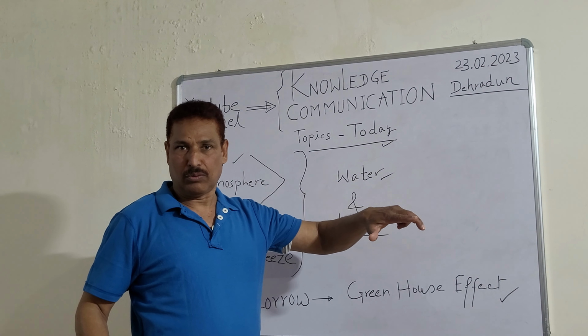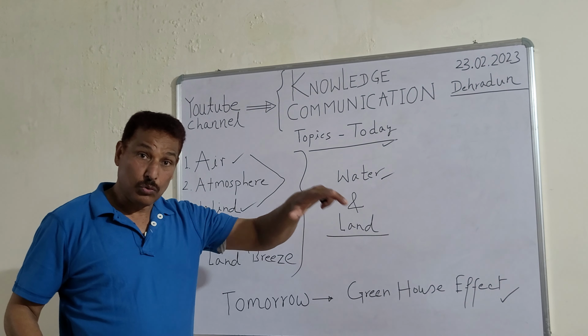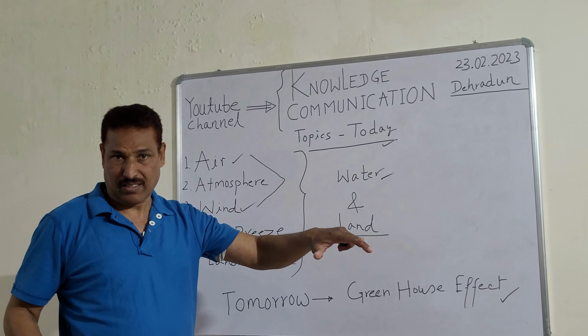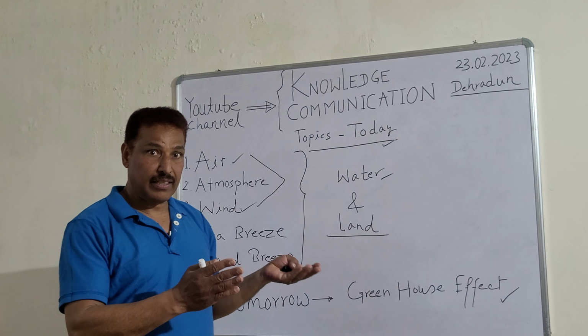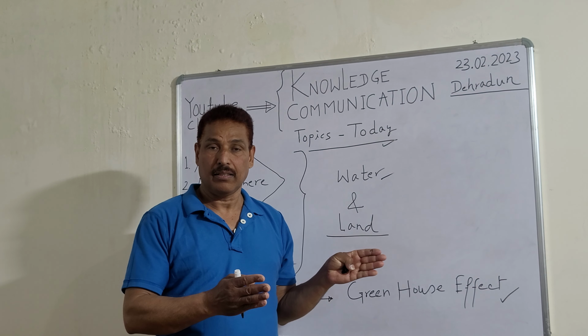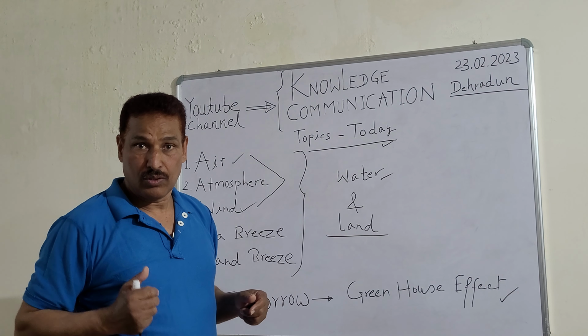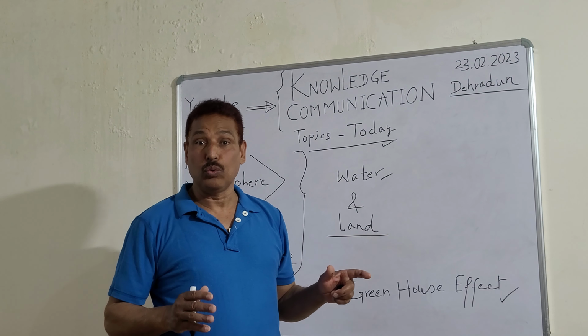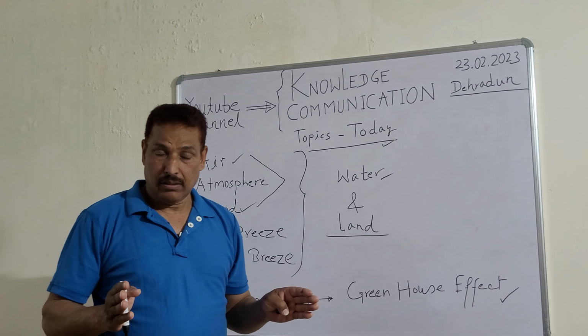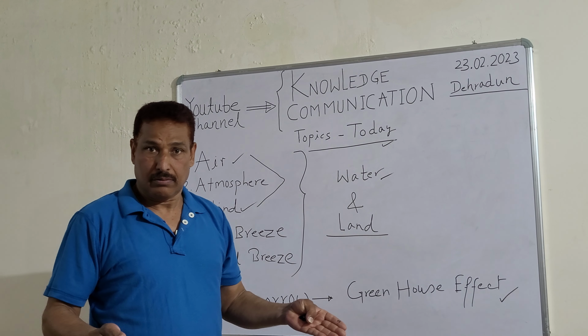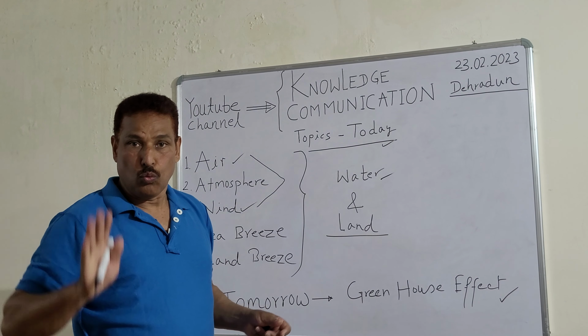So land cools down fast. So the air in contact with the land is cooler in comparison to the air above the sea. And the cooler air is heavier than the warmer.